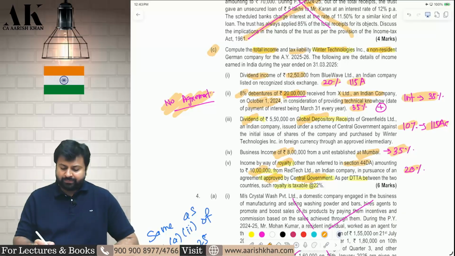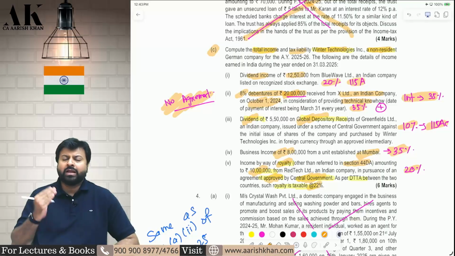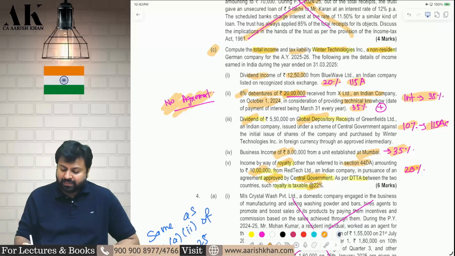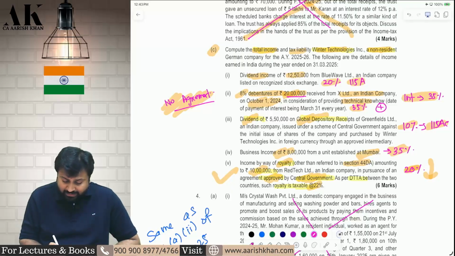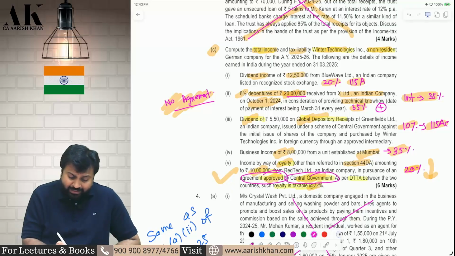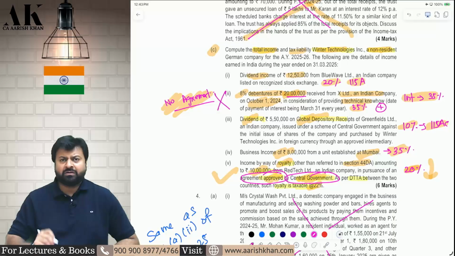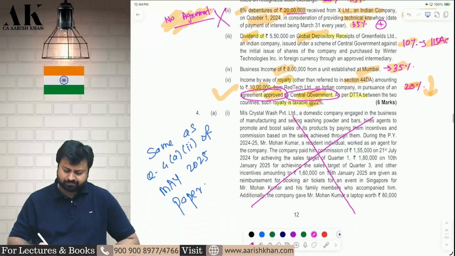This will be subject to 20% tax or DTAA, whichever is lower. DTAA says 20%, income tax says 20%; DTAA says 22%, income tax says 20%. Now this can come under 115A because there is an agreement approved by the central government. In point number 2, there was no such agreement, so point number 2 cannot come in 115A, but point number 5 can. I hope it is clear to all of you.